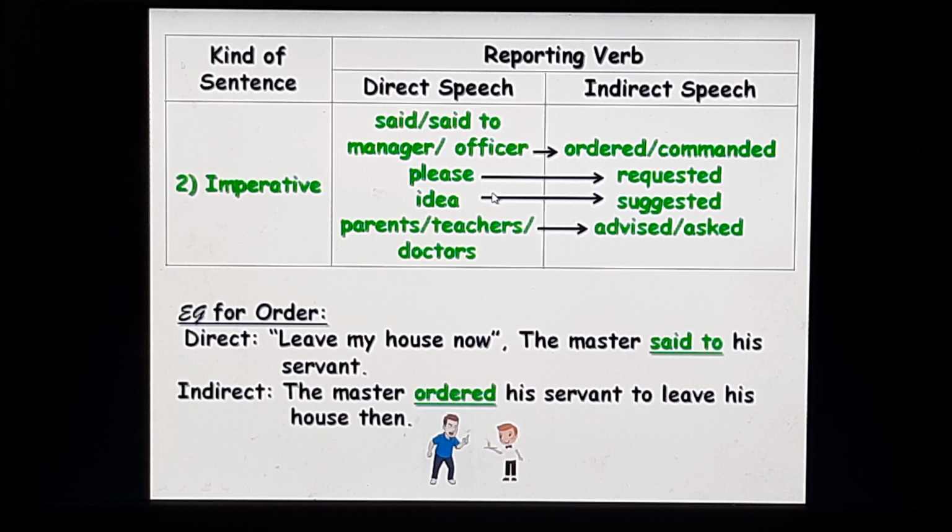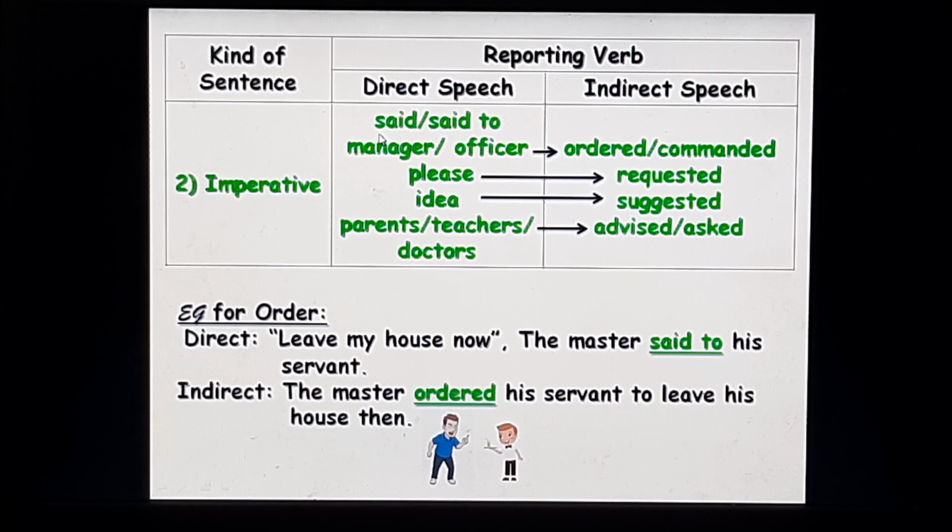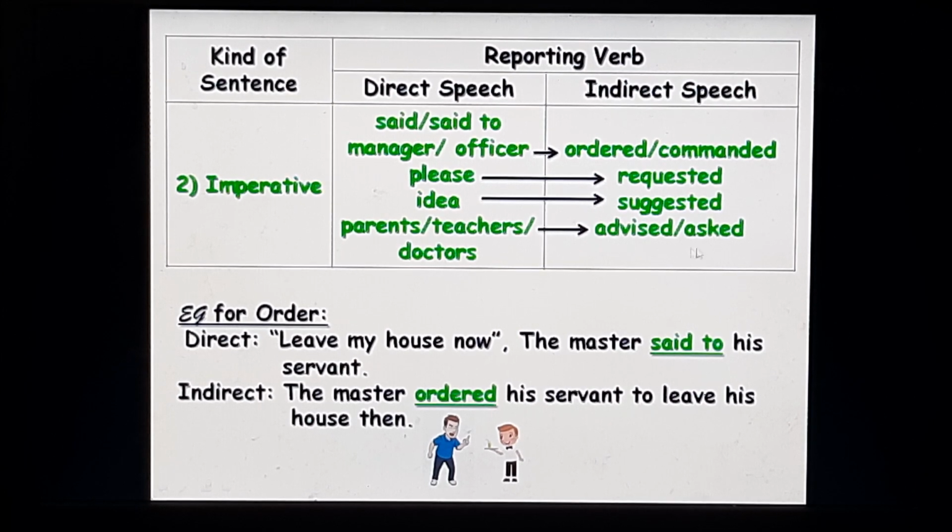If there is "please" in the sentence, said to will change into requested. Now if the sentence is an idea, then said to in the direct speech will change into suggested. Now if the speaker is a parent or teacher or doctor, then the reporting verb said to in the direct speech will change into advised or asked.